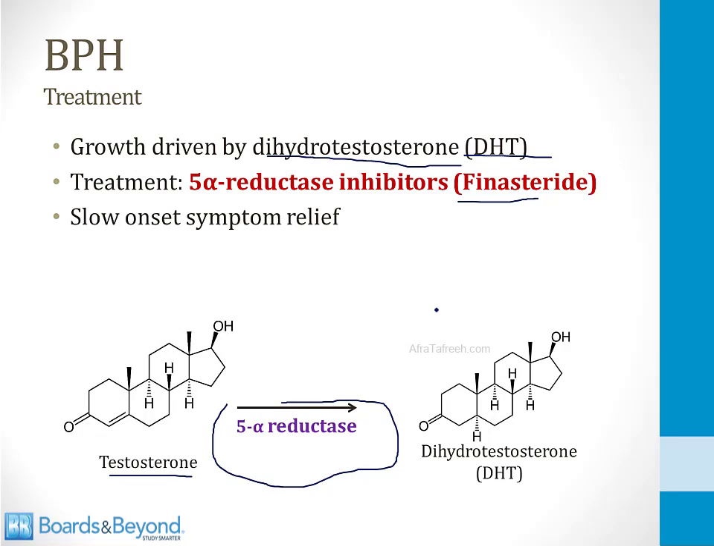and it's going to take time to take its effect. So this isn't a good therapy for a man who presents with acute obstruction of the bladder. However, for a man who has mild to moderate BPH symptoms, this can allow slow onset symptom relief over time by inhibiting the production of DHT.